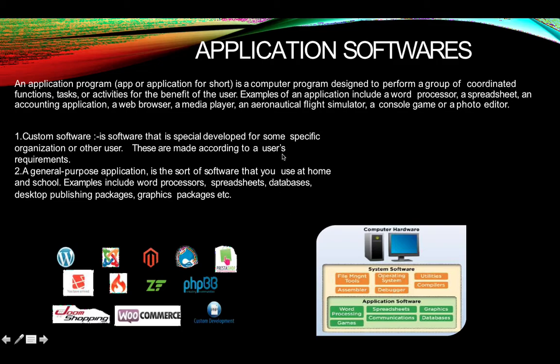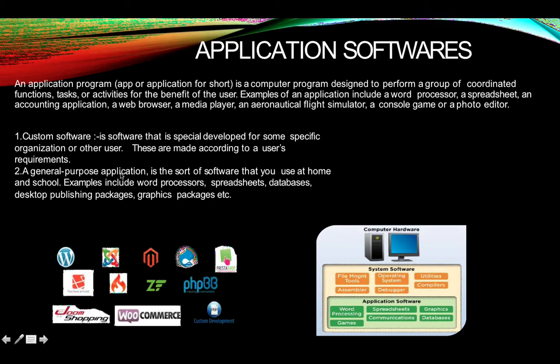Next, application software. What is application software? Application software is software which we use for our general tasks. For example, MS Word, MS Paint, MS PowerPoint, all come under the category of application software. Later, application software is also divided into two parts: custom software and general purpose application software.